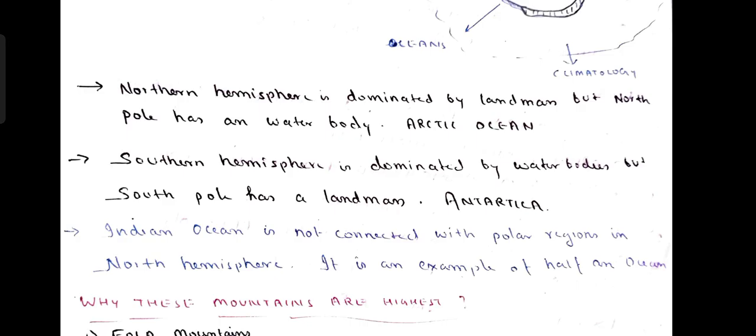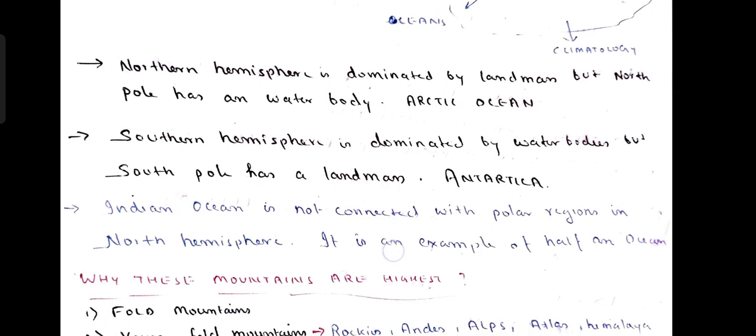The first point is that the northern hemisphere is dominated by land, but the North Pole is a water body, and the southern hemisphere is dominated by water, but the South Pole is a land mass. Fine with this? And now, just look at the atlas, just look at the maps I am making.